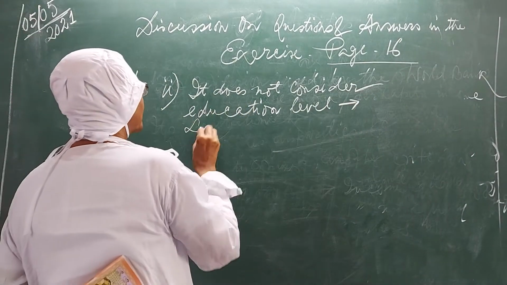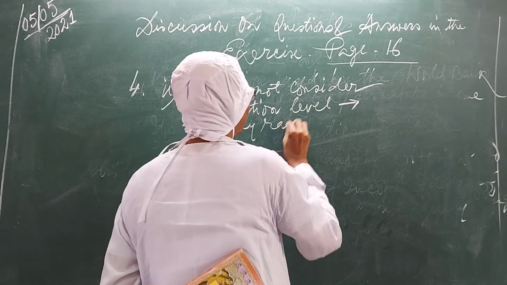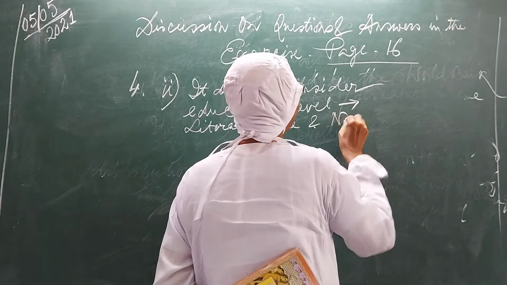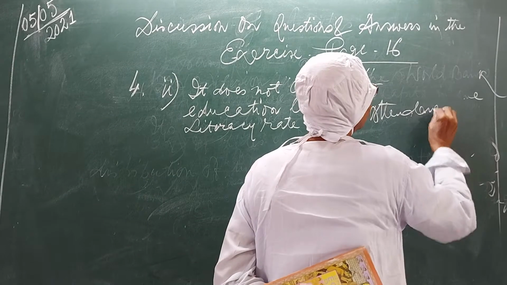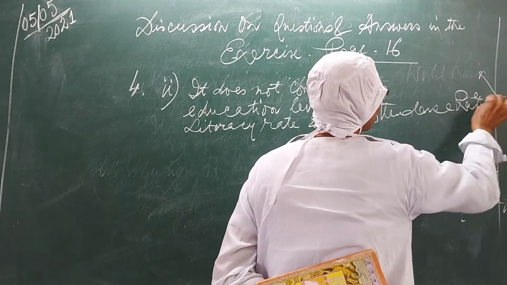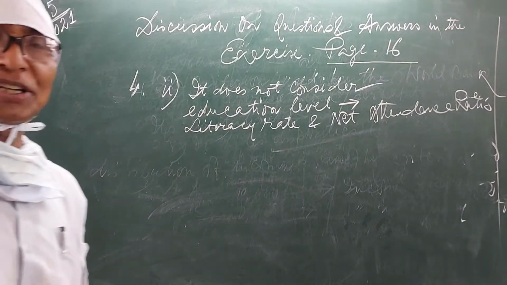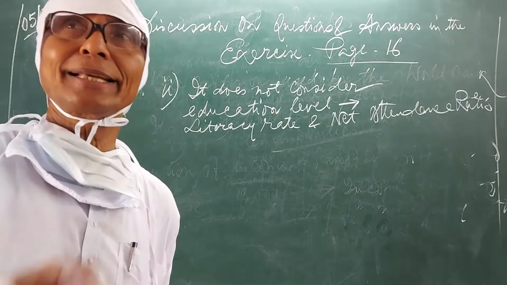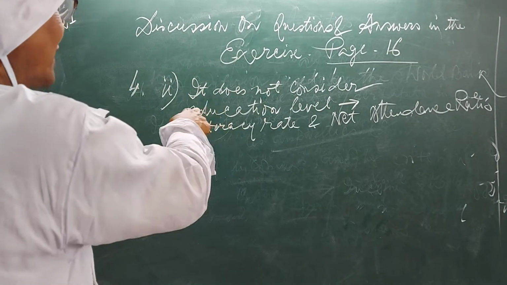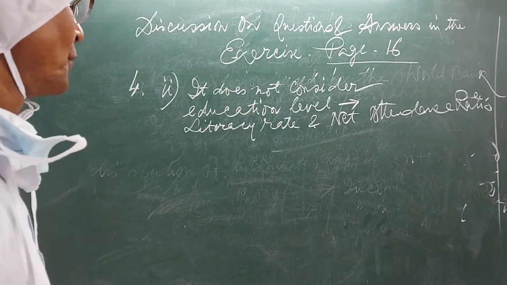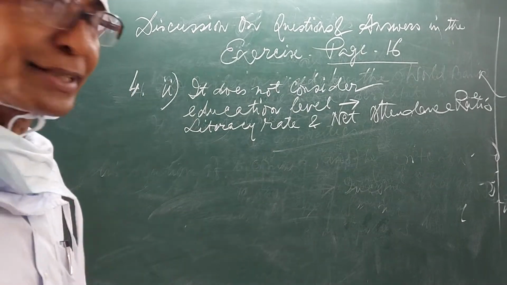We can know this on the basis of literacy rate and net attendance ratio. On these two factors depends education level. So the second limitation of the criterion used by World Bank is that it does not consider the education level of a country. We must consider the literacy rate and net attendance ratio of that country.